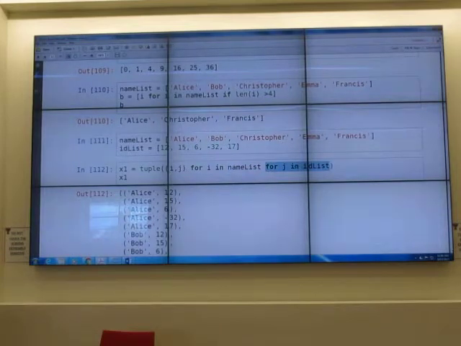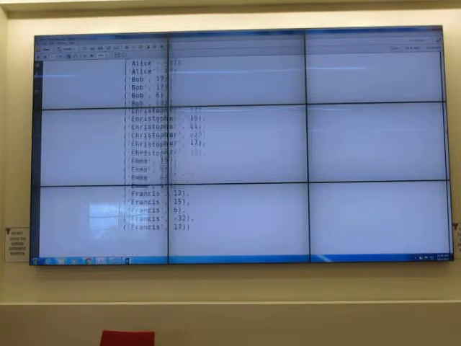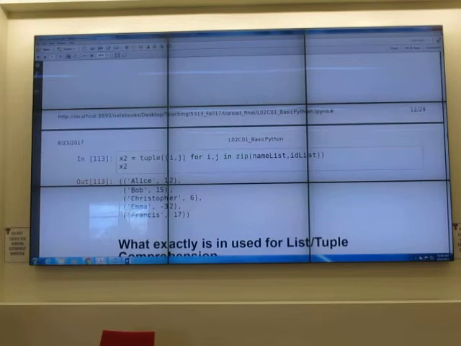So this makes a nested for loop. For every I that is in name list, for example, I equal to a list, then you have J equal to each of them in ID list. So it is a nested for loop. Okay? And then you say, hey, this is not list comprehension, it's tuple comprehension. We just use the word tuple around it. So you should be able to create this in a nested for loop fashion. That's x1. Look at x2.